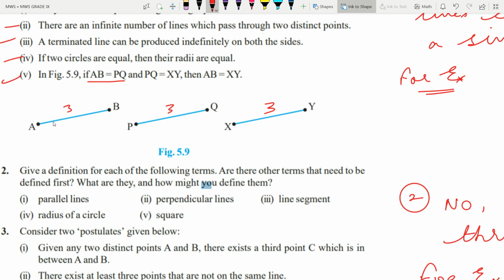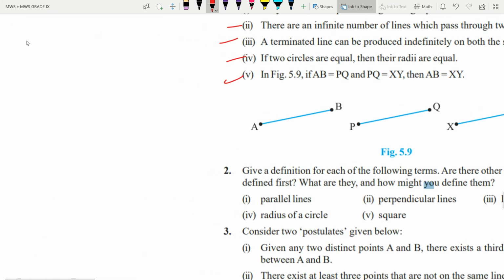If AB and PQ are equal, I have supposed here 3 and 3, because both are equal, I have given the same value. Then PQ and XY are equal. If PQ is 3, then XY will also be 3. Then AB and XY, will they be equal? Yes, they will be equal. But we do not have to give examples. We have to use an axiom here. So let us see which axiom we can use.